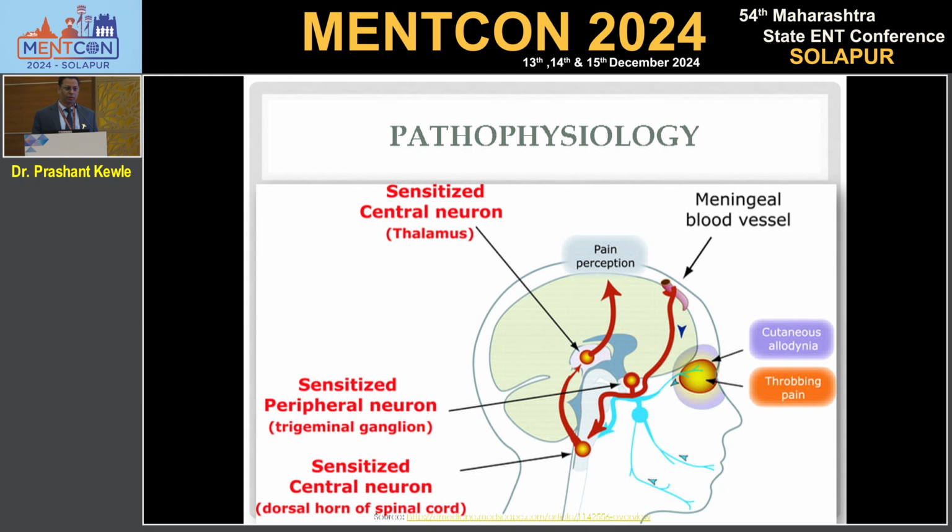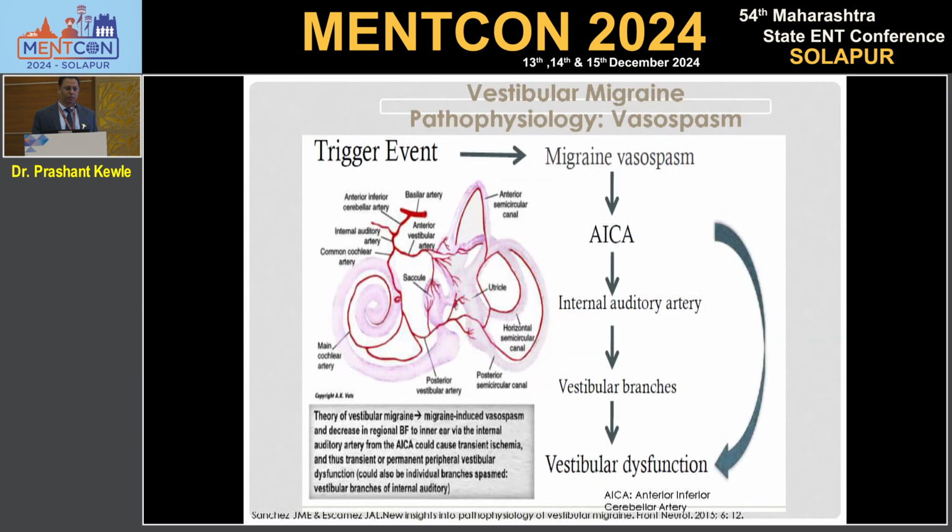If there is a spread to the meningeal vessels, there will be pulsatile headache. So these are features. And now what happens in vestibular migraine? There is a spasm of the vestibular vessels because of spasm of ICA. If it is involving the vestibular blood supply, it will give vestibular dysfunction as long as the spasm lasts. And therefore, these patients will have all symptoms of the vestibule.